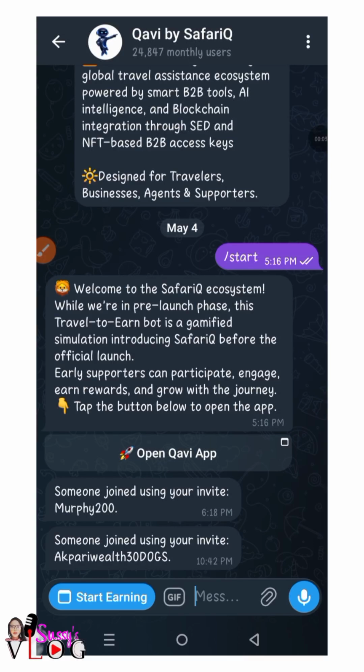Quickly, I want to show you this mining app that you are very early on and you can hop on it right now. It's called Quivi by SafariQ.